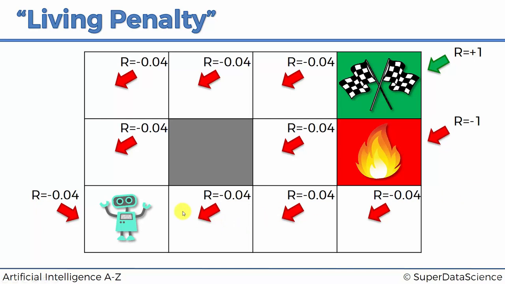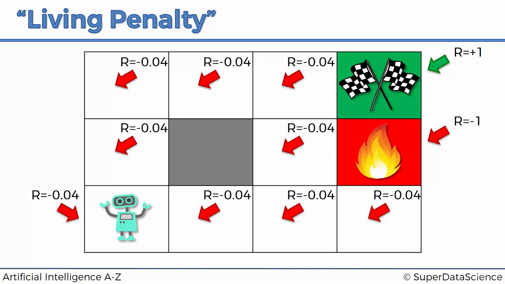So every time the agent moves, he'll get a negative reward. And that's why it's called a living penalty, because no matter where he goes, he will always get this negative reward, except for these final tiles, because that's the end of the game. And so here you can see the reward, even on this tile, is -0.04, but that doesn't mean that he starts with that reward. He only gets this reward, and this is important to remember, when he enters a tile. So whenever he performs an action, he goes here, then he will get this reward -0.04. And then if he comes back to this tile, he'll get another -0.04 reward. And so the longer he walks around, the more he accumulates this negative reward. And therefore, it is an incentive for him to finish the game earlier, as quickly as possible.